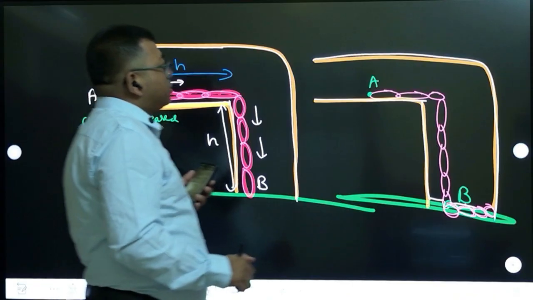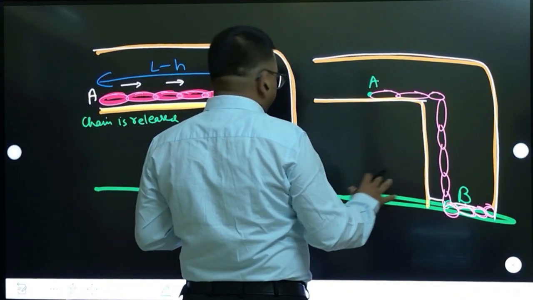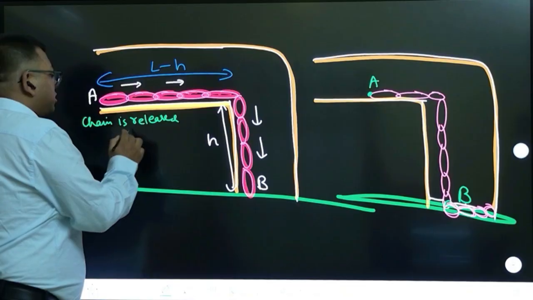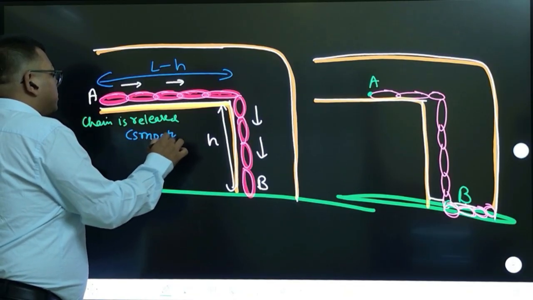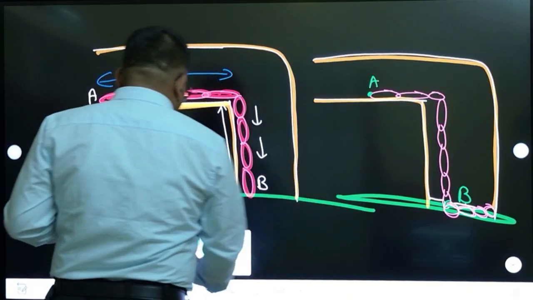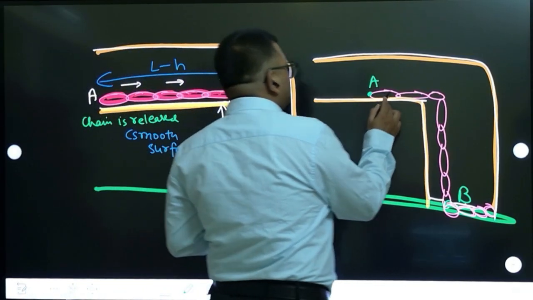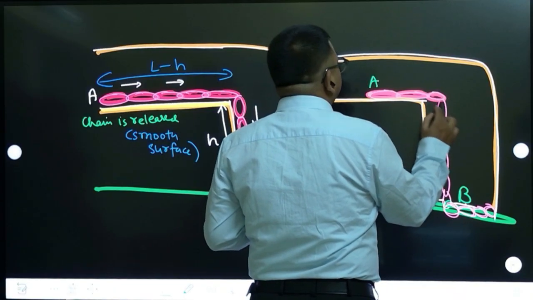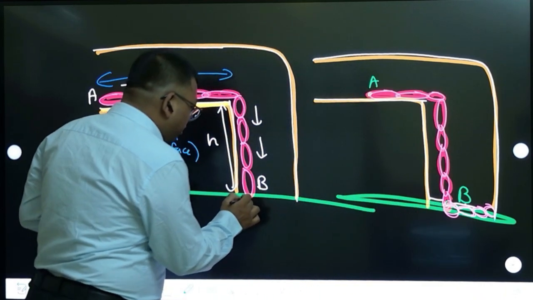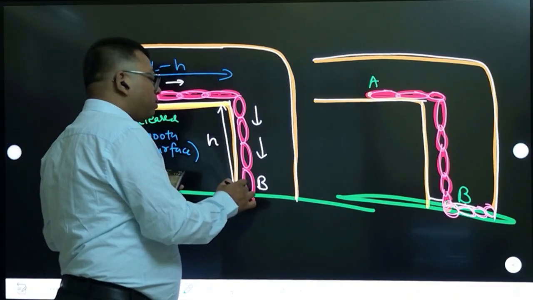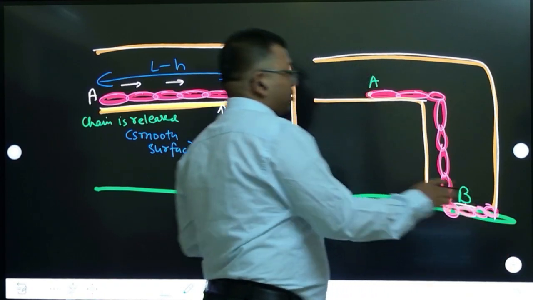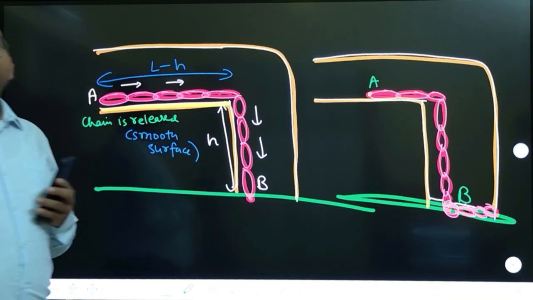So as soon as you release this chain, there is no friction anywhere, a smooth surface. So this chain starts sliding, and at a given instant of time you can see it is passing like this. The chain is falling, and the bottom part which was touching the ground is now extending on the ground and becoming flat. It is going to lie down on the ground.